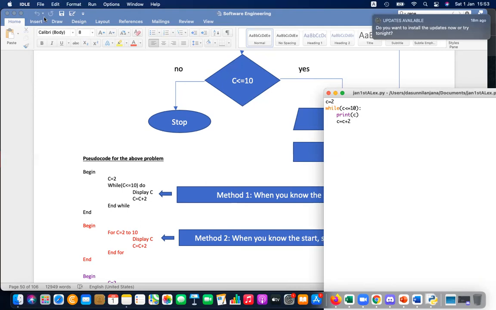Okay, so let's do something like this. Let's say you have printed after the loop again, you are printing C. Now what will be the result? So all possibilities you have to try, right?